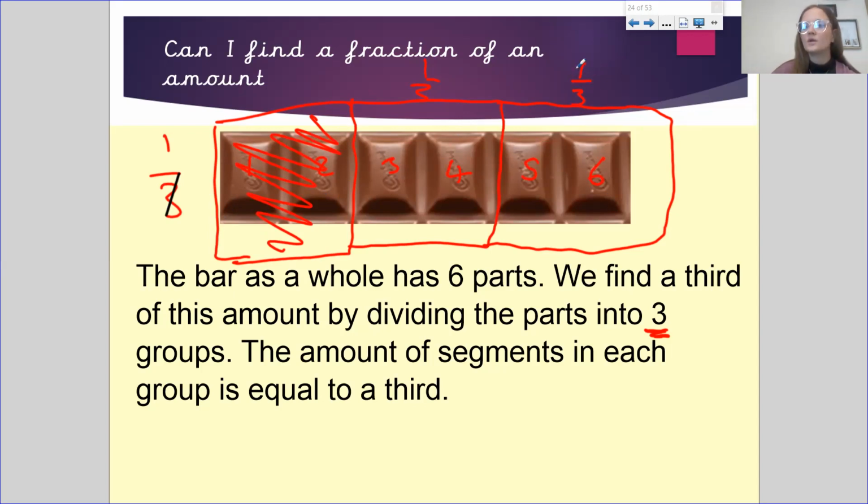Because we're looking at how many groups make up the whole, even though there are 6 pieces, the amount of segments in each group is equal to 1/3. So 2 pieces out of the 6 make up 1/3.